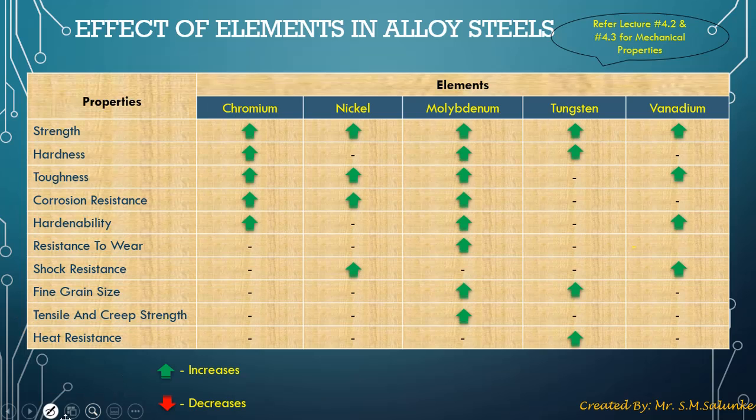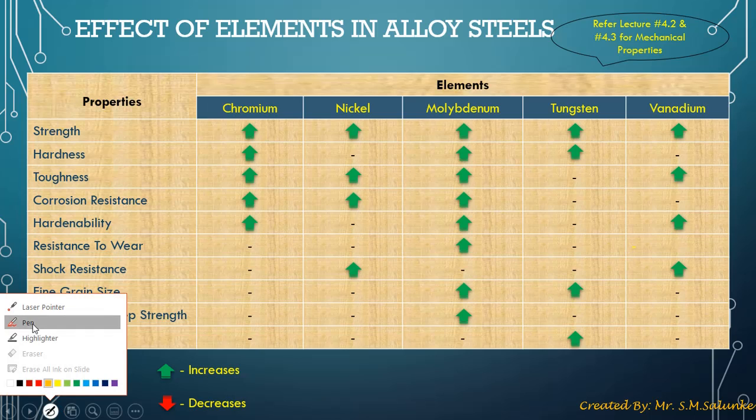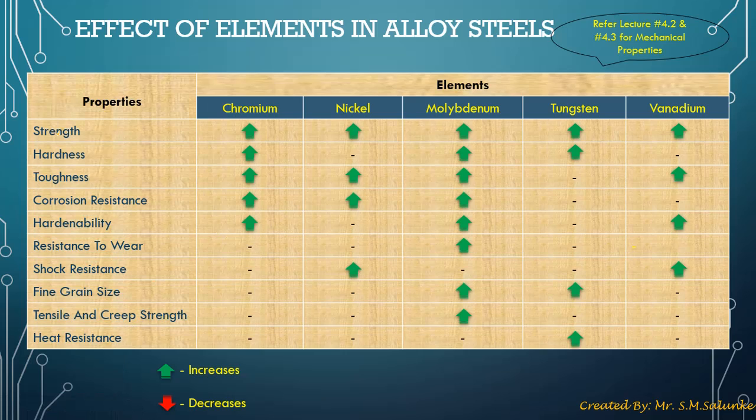Now similarly, if we look at molybdenum, you can see it helps to increase a lot of properties in a steel: strength, hardness, toughness, corrosion resistance, hardenability, resistance to wear, fine grain size, and tensile and creep strength. Similarly, in the case of tungsten, the strength, hardness, fine grain size and heat resistance properties increase.